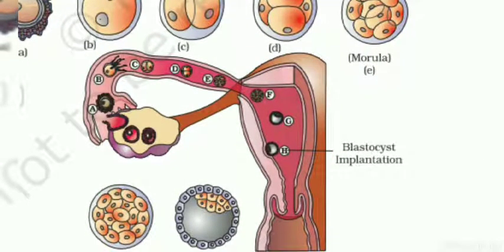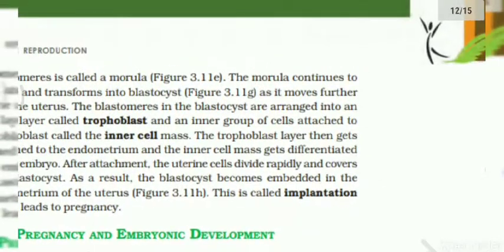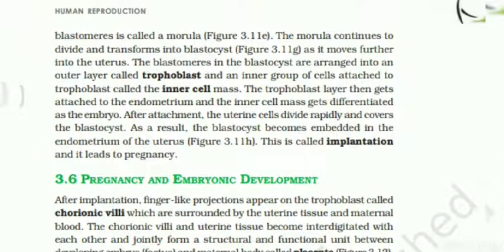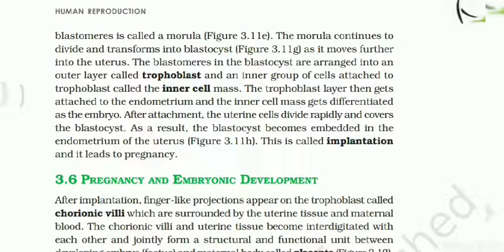So the implantation takes place. We discussed the same thing earlier. That is called implantation. The trophoblast cells will be helpful for making the interdigitation with the endometrium. And what will happen during that moment? The endometrium cells are also dividing themselves to cover the blastocyst. Then only interdigitation will take place.